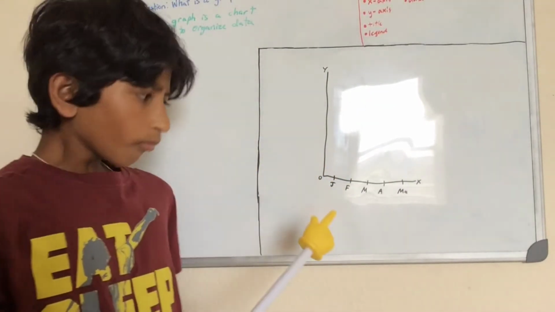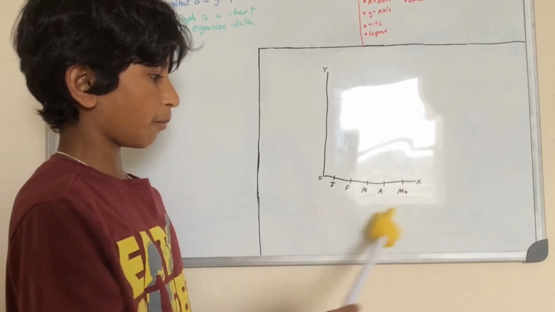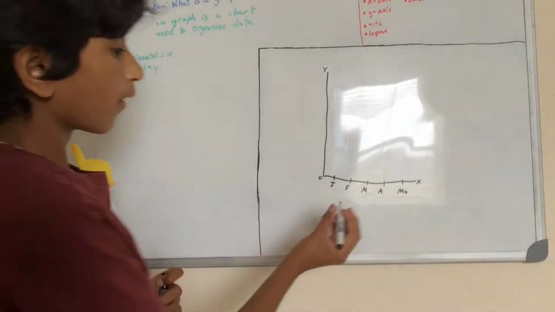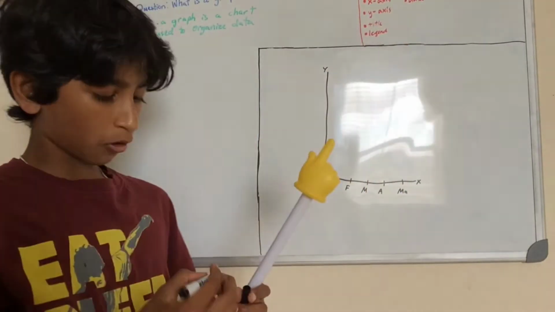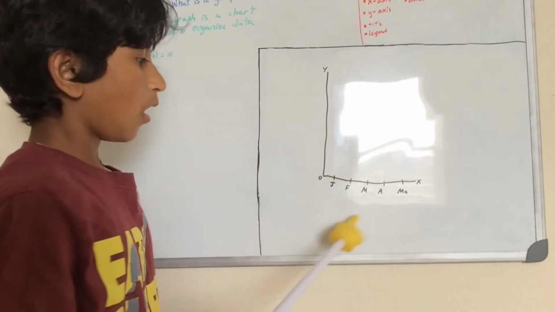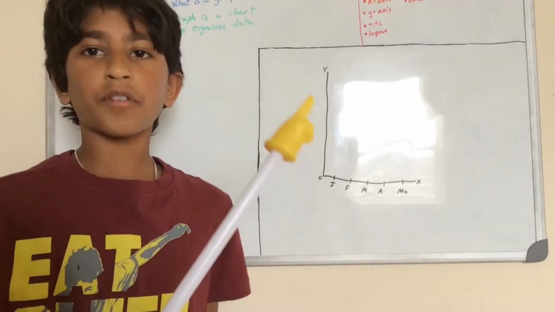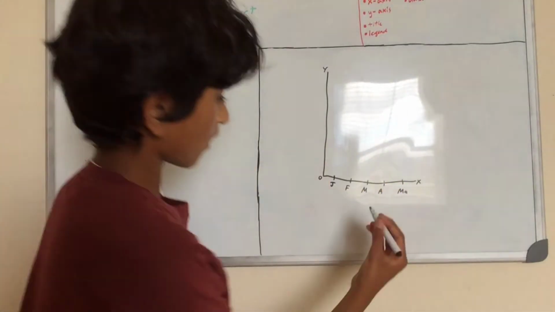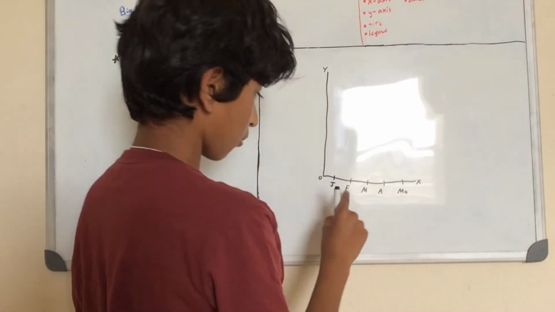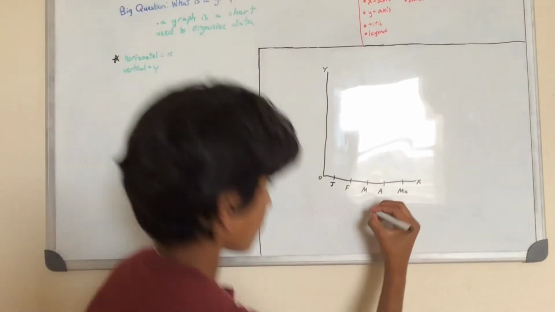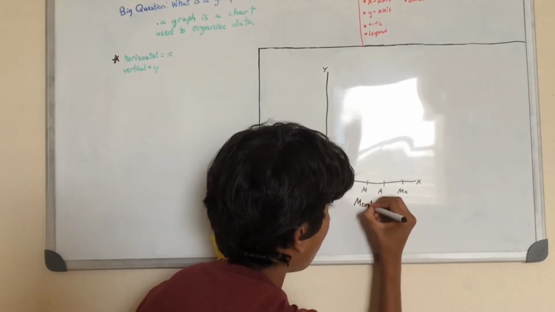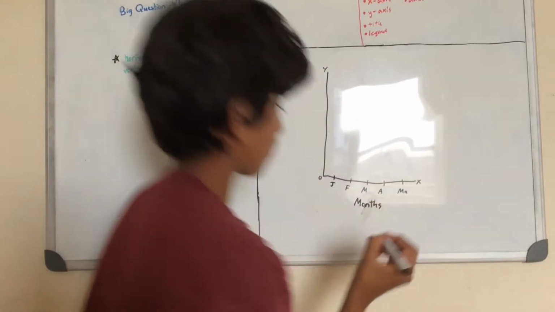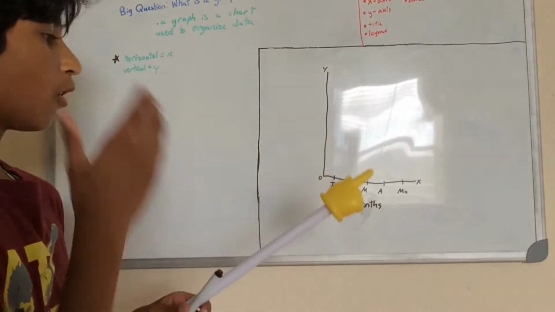Each tick mark represents a different month, and on each tick mark you'll mark, I should have put one of our vocab as label, but a label is basically the name of all these tick marks. In this case, our label for this side, because it's January, February, March, April, May, they're all months, would be months. Sorry, I spelled that wrong. Oh, actually, I spelled that right. Okay, months. So that would be our label for this one.